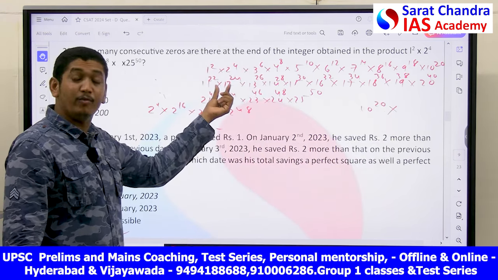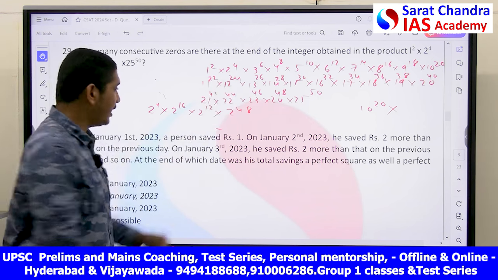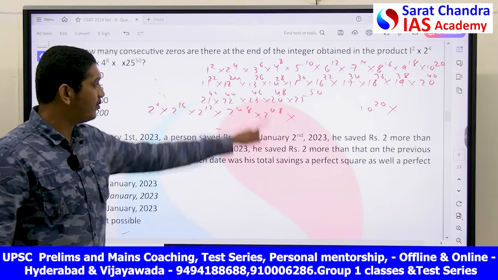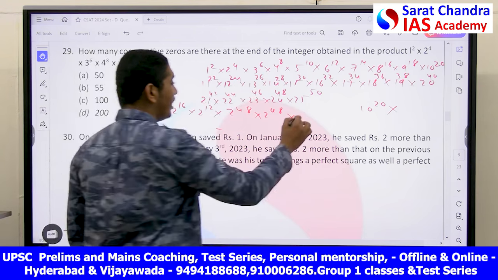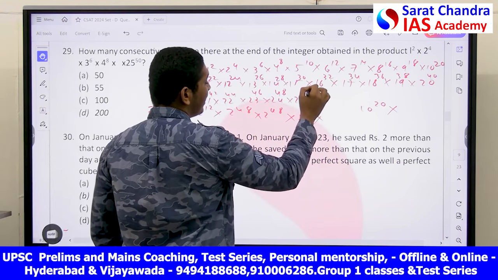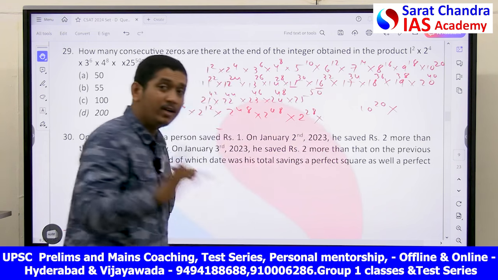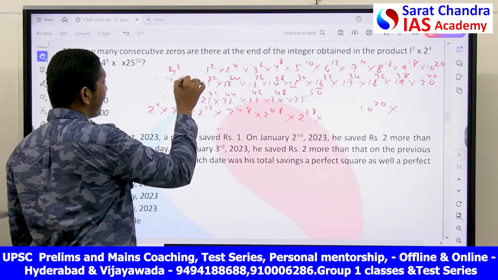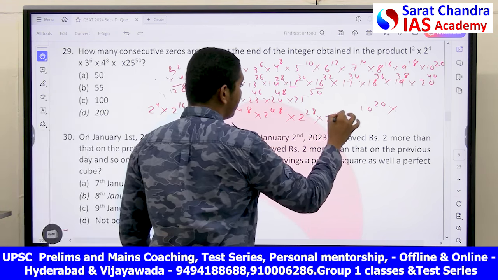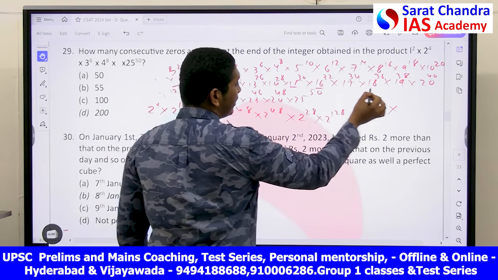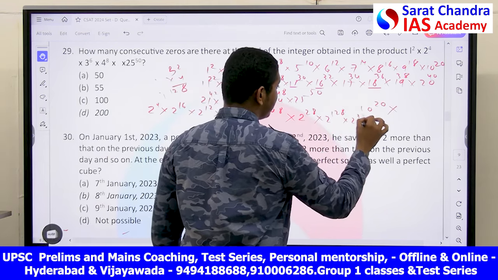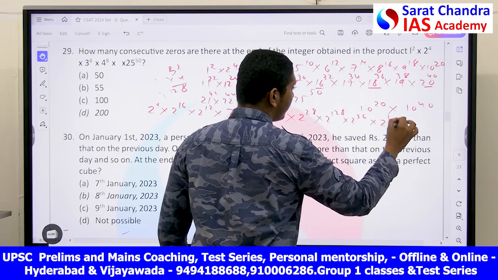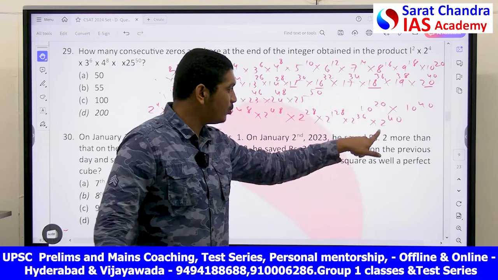Again, in 12, I have 4 3s are 12. 4 is 2 square, 48, that is into 2 power 48 again. Into here also I have 2 into 7. 14 is 2 into 7. So 2 power 28 into next, 15 I am leaving, 16 you see 2 power 4 4 power 32 into 128, 2 power 128. Next here again I have 2 into 2 power 36 into, here I will write 2 power 10 power 40. 2 power 40, just 20 I have written as 2 power 40, 10 power 40.